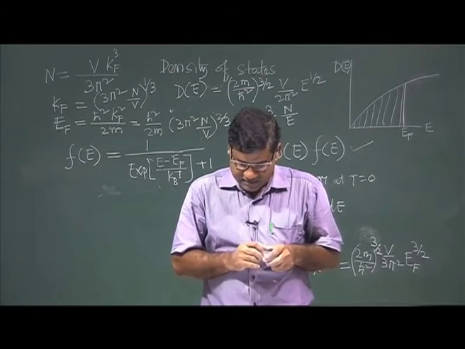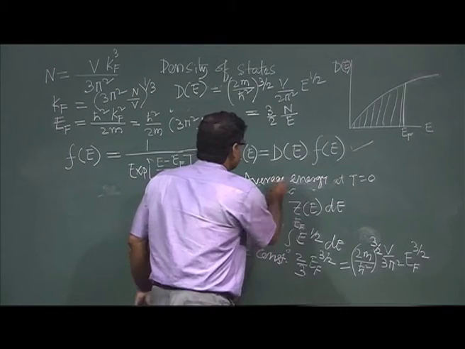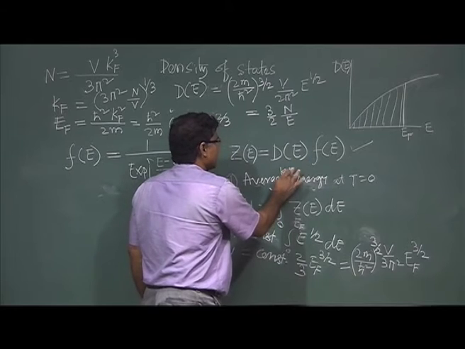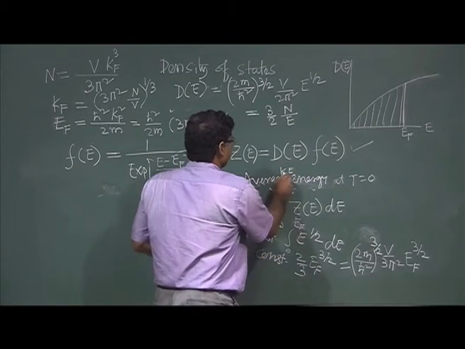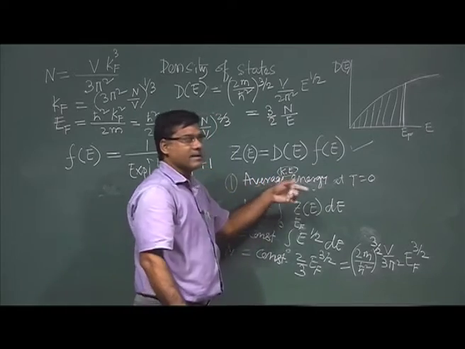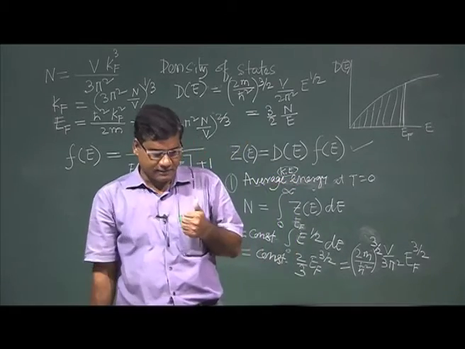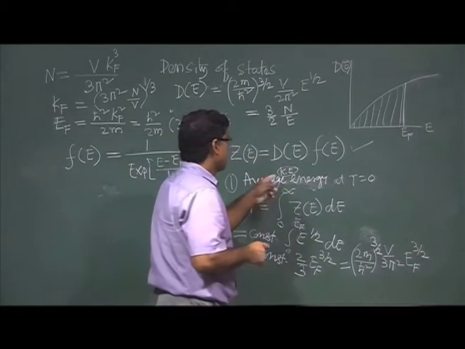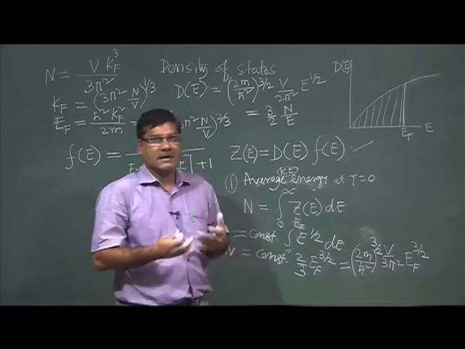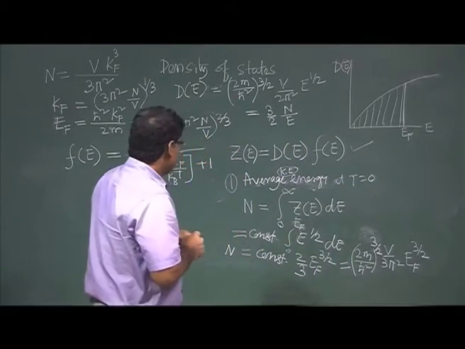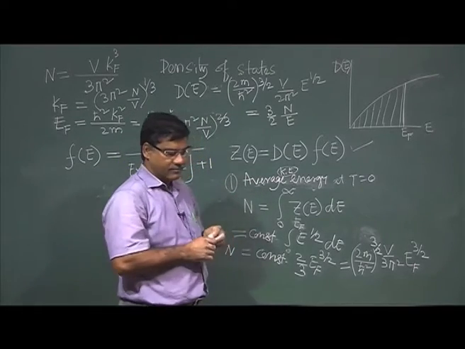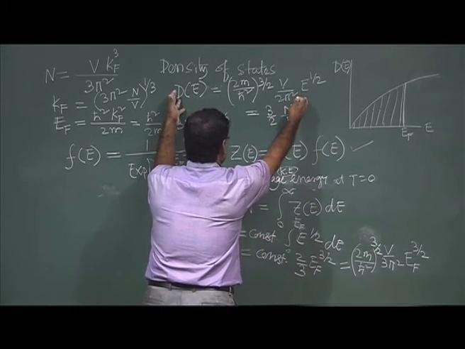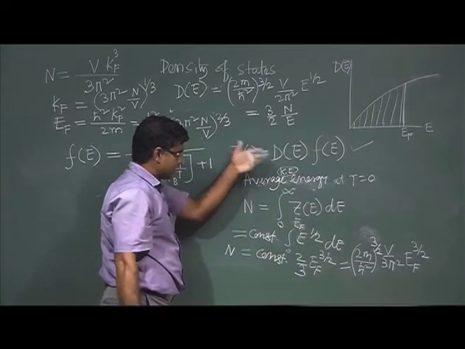In our free electron system, it is only kinetic energy. So the average kinetic energy of our free electron system at T equal to 0 is simpler, that is why I am calculating it. Again I have to define the density of states, the general density of states.